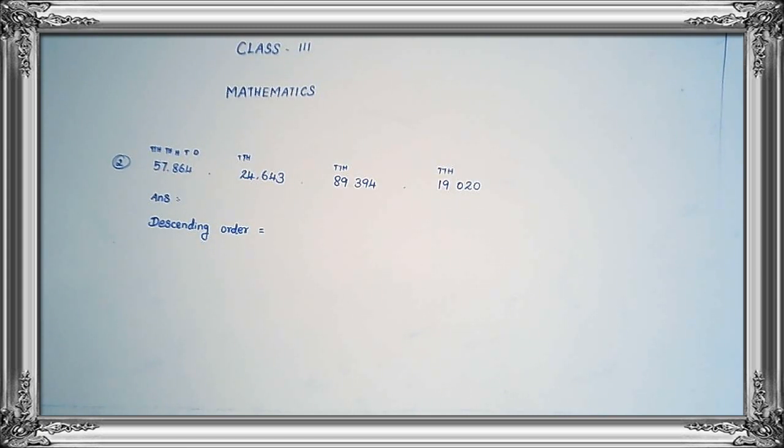So, listen. The first one is 57,000. The second one is 24,000. Then the third one is 89,000. Then the fourth one, 19,000. Which is greater?